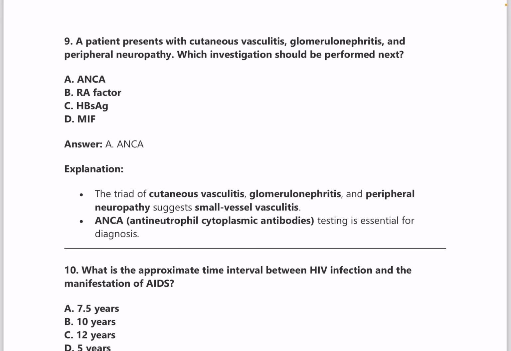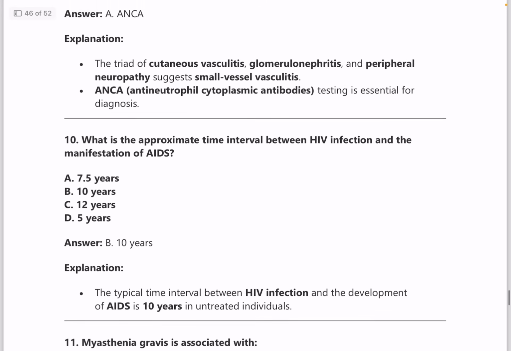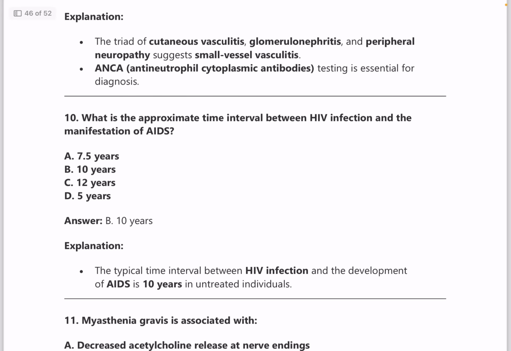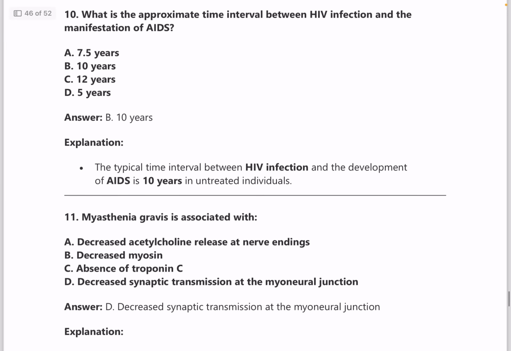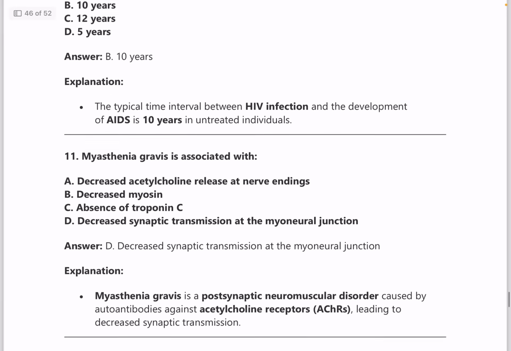Next, a patient presents with cutaneous vasculitis, glomerulonephritis and peripheral neuropathy. Which investigation should be performed next? Answer is ANCA. So P ANCA, C ANCA, seen in different conditions. You need to be knowing their names, and also HSP is very important. Please read about that. And what is the approximate time interval between HIV infection and the manifestation of AIDS? Answer is it is commonly 10 years.